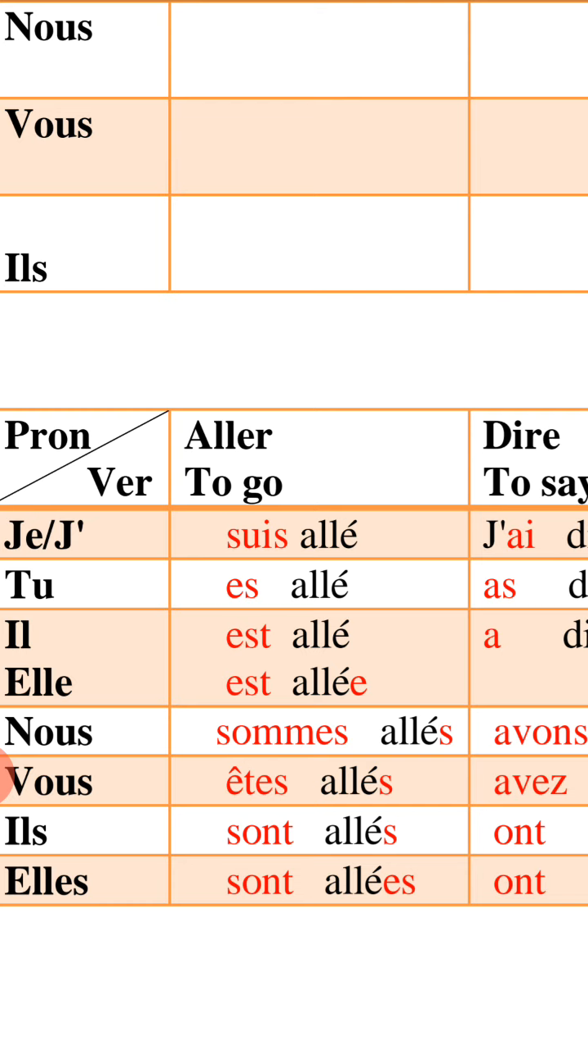For vous, the same as nous. Vous êtes allés. You went. You went here as a group, as plural. Vous, verbe être avec vous: êtes. D'accord? Then aller will be the same as with nous: É accent, then add S.